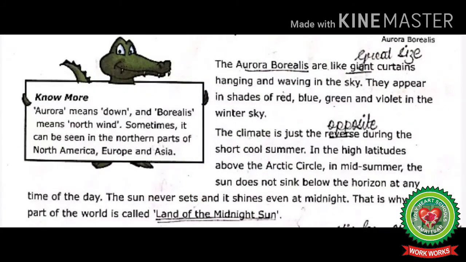In the high latitudes above the Arctic Circle in mid-summer, the sun does not sink below the horizon at any time of the day. The sun never sets and it shines even at midnight. That is why this part of the world is called the Land of the Midnight Sun.